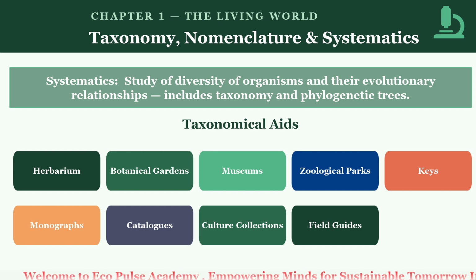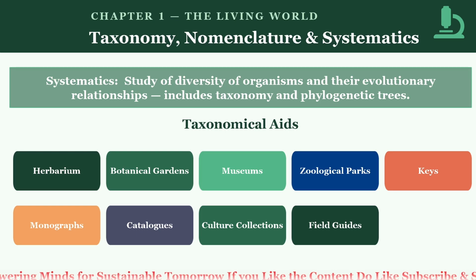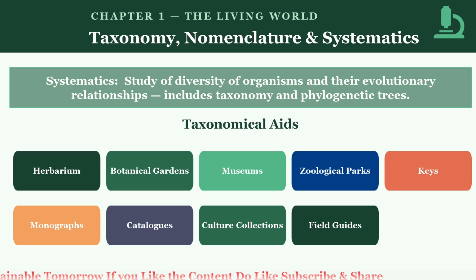What are the taxonomy categories? Taxonomy category, also known as the taxon, that is plural is the taxa, is a rank or level in the biological classification system that groups organisms based on shared characteristics. Each category represents a different level of organization and reflects the evolutionary relationship among the organisms.